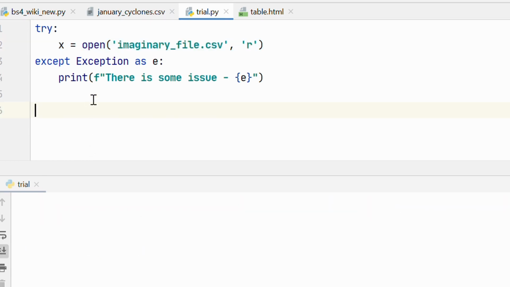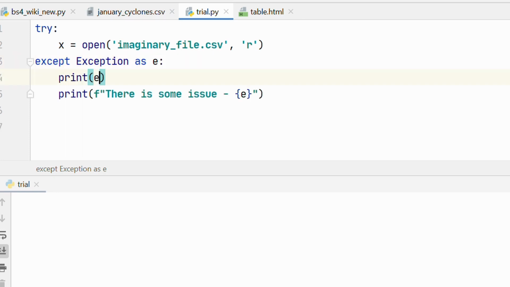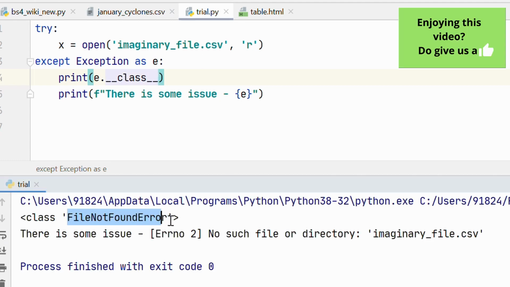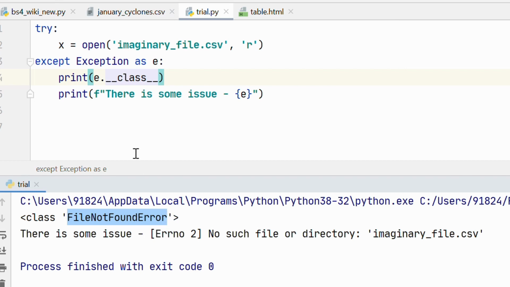Now previously we saw that this kind of error relates to file not found error, right? Basically this file is missing. Now this is how easily you can derive the built-in exception from this exception class. So here I can say print e dot class, and now if I run this, you see it says the class is file not found error. So this is the built-in exception that is occurring when you are trying to execute this code.